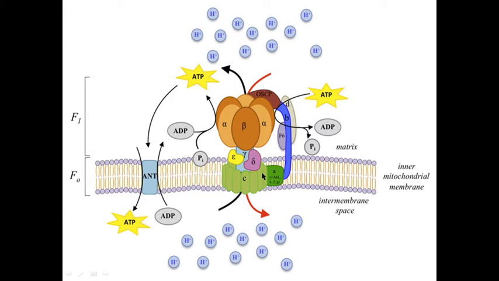So this is the F0 particles and this is F1 particles. Actual ATPs are synthesized in the F1 particles, and F0 particles are the hydrogen carrier transport towards the side of the thylakoid membrane or inner mitochondrial membrane.